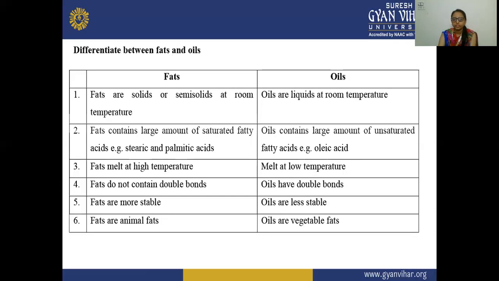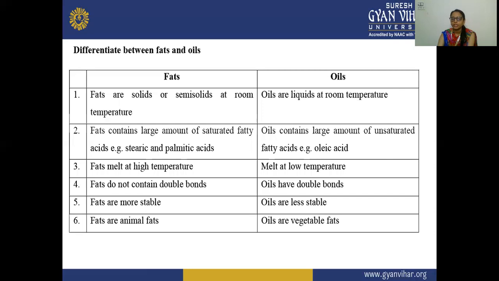Next is to differentiate between fats and oils. So what are the differences between fat and oil? Fats are solid or semi-solid at room temperature because they contain the saturated portion. And oils are liquid at room temperature because they contain the unsaturated fatty acid in them.